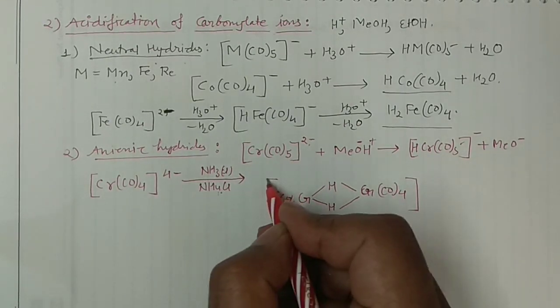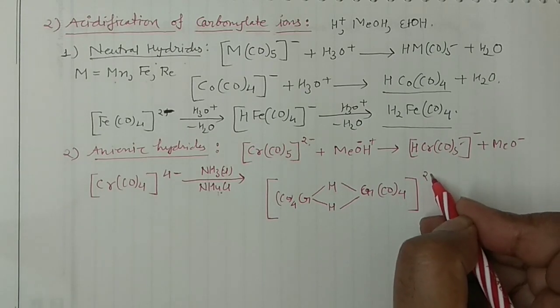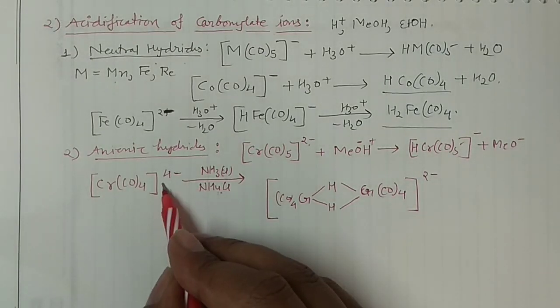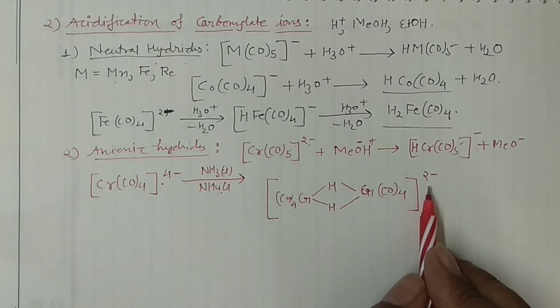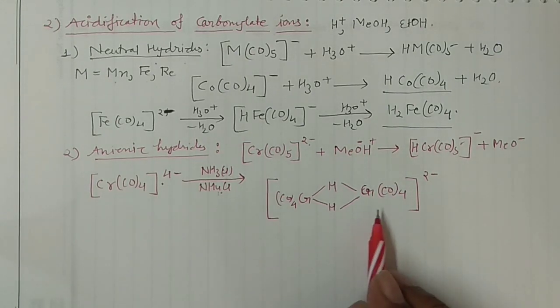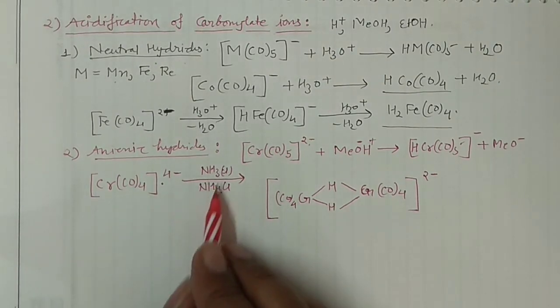And of course, since you have added 2 hydrogens over there, it would be 2 negative, right? Because 2 positive will neutralize 2 negative, right? So it will result in the formation of the residual charge of 2 negative over there. So this is the complex actually, right? The bridged complex when you take this compound.